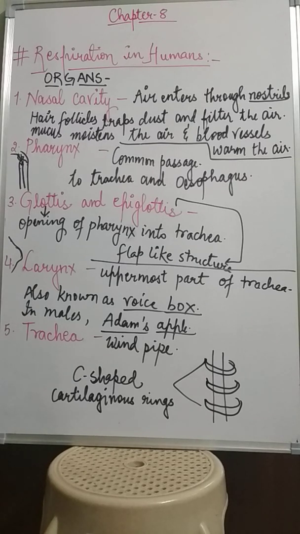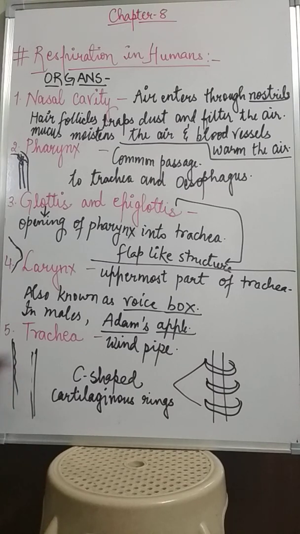Fine. Now what is present in the inner linings of the trachea? If this is the trachea, then the inner lining of the trachea has mucus, which traps all the dust particles. If somehow the dust particles have entered through the nasal cavity, then the mucus present in the trachea traps the dust particles.